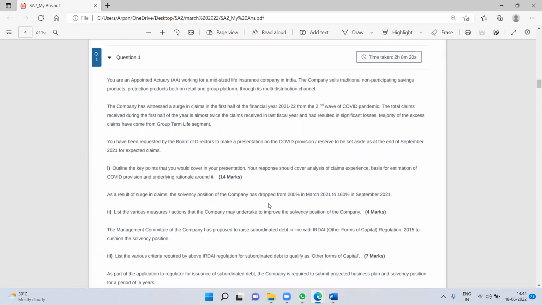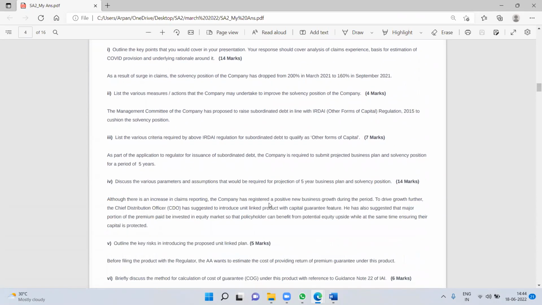Solvency, how can we improve the solvency position? Just by reading this question, my thought process would be based on what can change the solvency. Now, solvency position is basically a ratio of ASM, that is available solvency margin, and required solvency margin. So I will try measures which will either increase the numerator, which is the available solvency margin, or reduce the denominator, which is the required solvency margin.